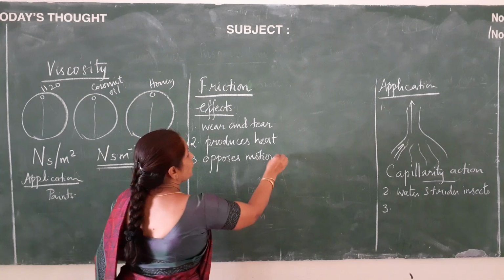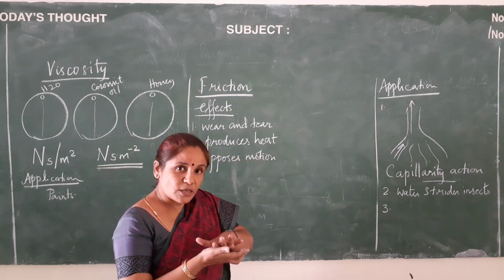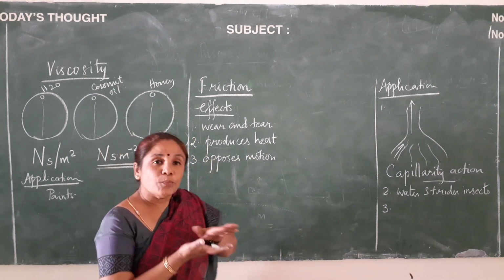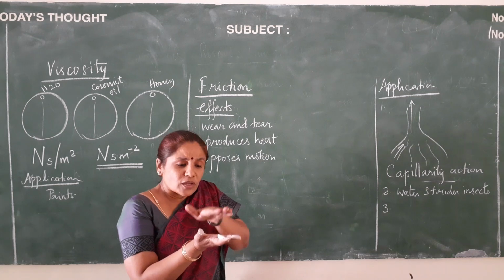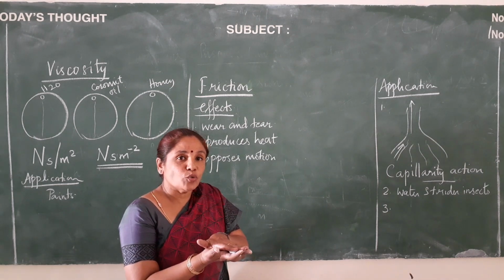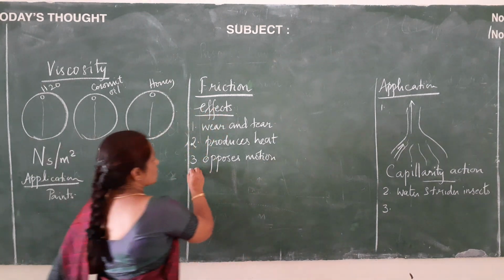When there is more friction, more heat will be produced between the two surfaces, and it is also opposing motion. That means if there is more friction, the motion with which the objects are able to move is also opposed. That's all about the effects of friction.